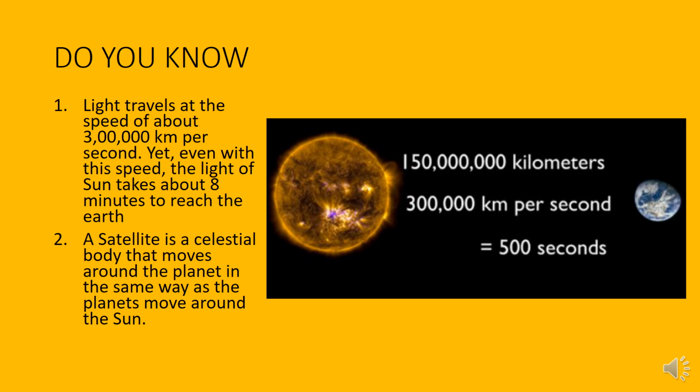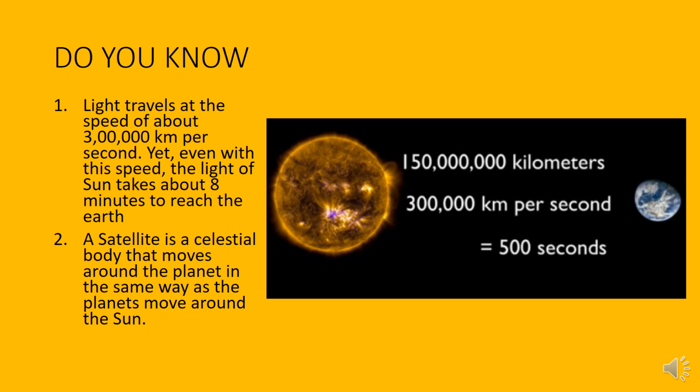Let us see some interesting facts. Do you know light travels at the speed of about 3 lakh km per second? Yet, even with this speed, the light of the sun takes about 8 minutes to reach the earth. Because you can see in this diagram, the sun is 150 million kilometers away from the earth and the speed of light is 3 lakh km per second. So in this way we get about 500 seconds, right? So our light comes in 500 seconds.